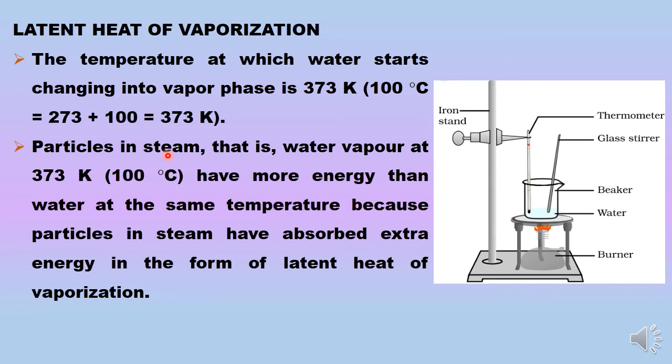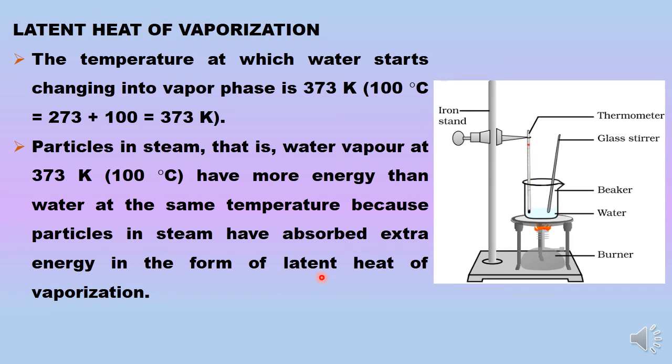Now particles in steam are also at 100 degrees Celsius. So if you measure the temperature of the boiling water and the vapor it is producing, both will show you that the temperature they have is 100 degrees Celsius. Still, the gaseous particles or the vapor particles have much more energy than the liquid water at the same temperature. Why? Because the steam particles or the vapor particles have absorbed extra energy in the form